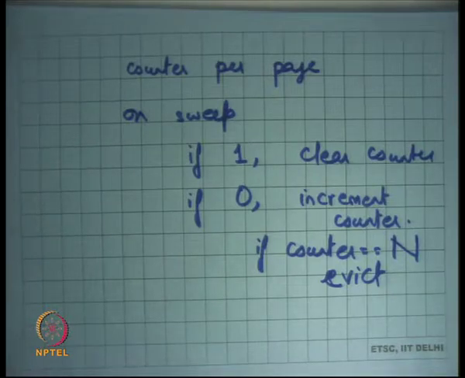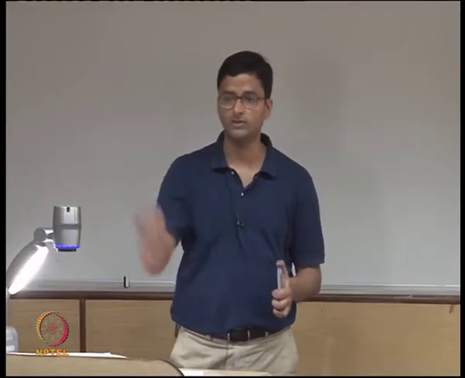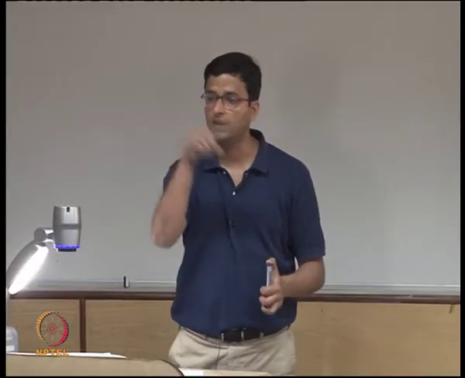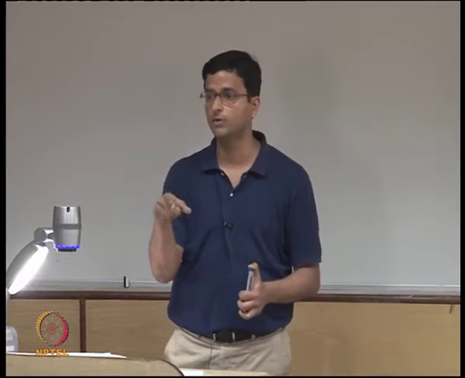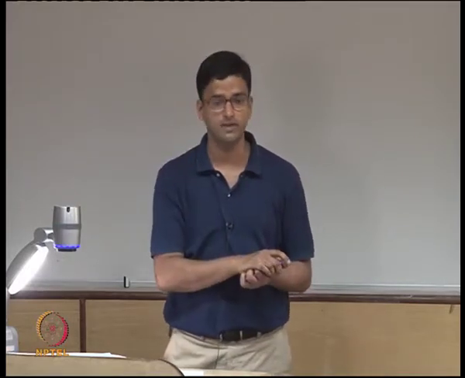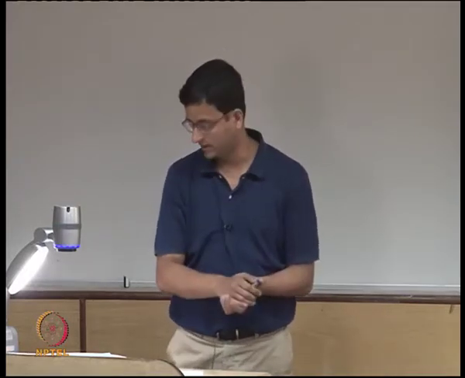But if you want to give a page more chances to basically prove itself, then you increment n. The larger n is, the more revolutions you have to make before you actually evict a page. You have to see the page as not accessed for at least n revolutions before you actually evict it. So you're giving a page more chances in that sense.